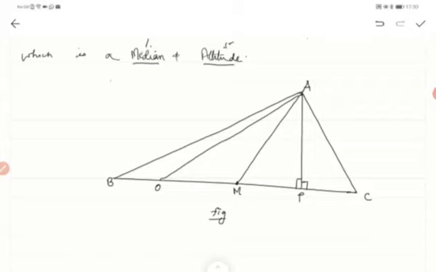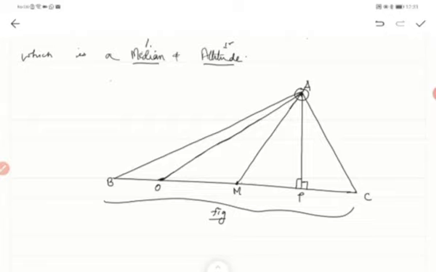Now tell me, what is AO? Is it an altitude or a median? See, this line AO is neither perpendicular to the opposite side of A, which is BC, isn't it? Nor is it cutting at the midpoint of the side BC. So AO is neither median nor altitude. Now what about your AM?